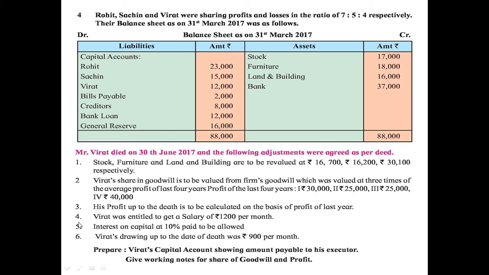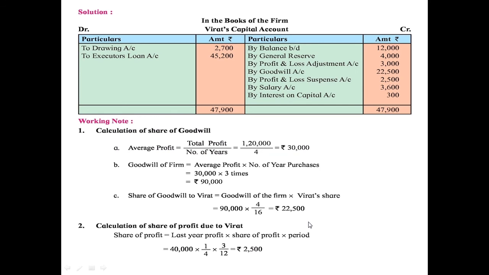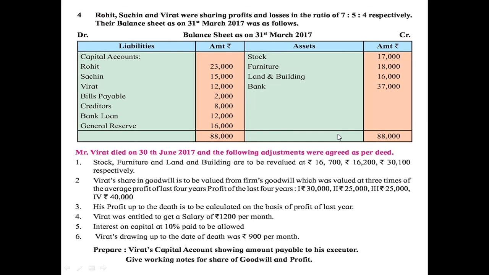As per the adjustment number 4, Virat was entitled to get a salary of rupees 1,200 per month. He was alive for 3 months, so you have to calculate 1,200 into 3, and the entry will be recorded on the credit side by salary account 3,600, that is 1,200 into 3. Then interest on capital at 10% paid to be allowed.